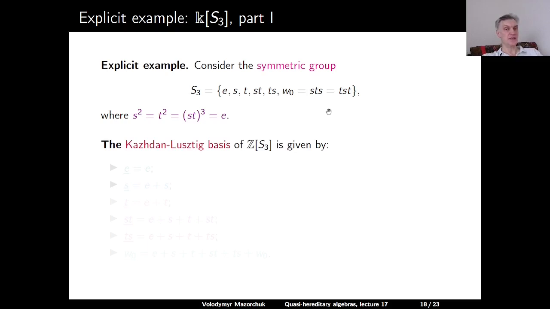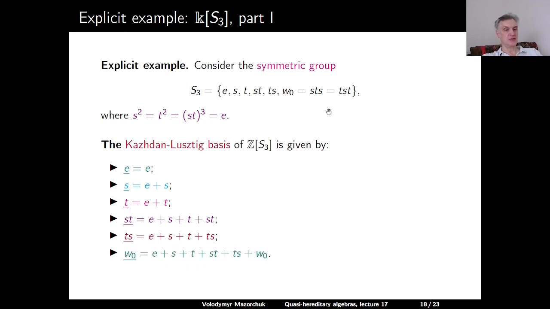The Kazhdan-Lusztig basis of the group algebra of S3 is given by the following elements. E underlined is E, S underlined is E plus S, T underlined is E plus T, ST underlined is E plus S plus T plus ST, TS underlined is E plus S plus T plus TS, and W0 underlined is just the sum of all group elements.